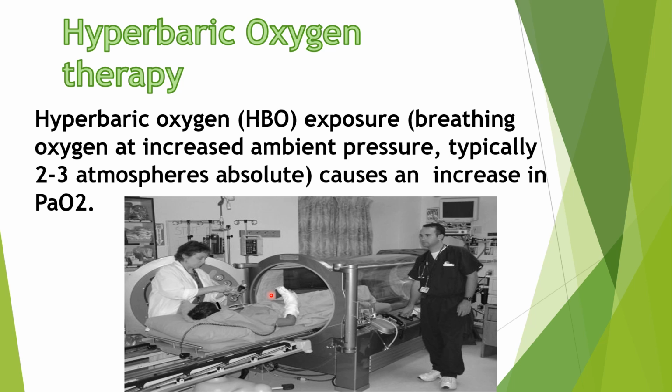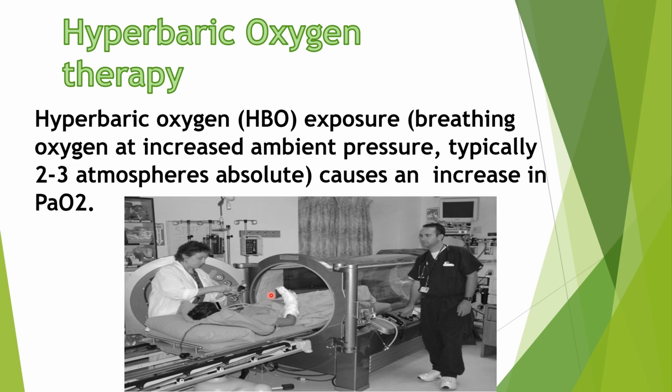So the normal demand of body tissues for oxygen is how much? It is 5 ml per 100 ml. This normal demand can be met only by the dissolved oxygen in the plasma if administered at atmospheric pressure of 2.5 or more. So there is no need to raise the atmospheric pressure more than 3. Only 2 to 3 atmospheric pressure is enough for giving the normal requirement of oxygen for the body tissues, that is 5 ml per 100 ml.